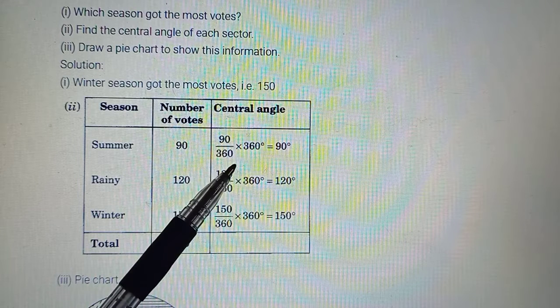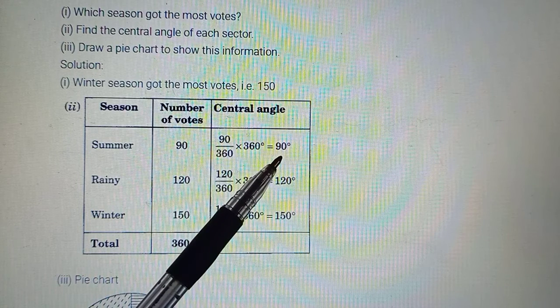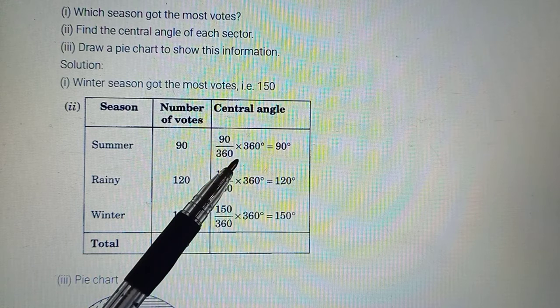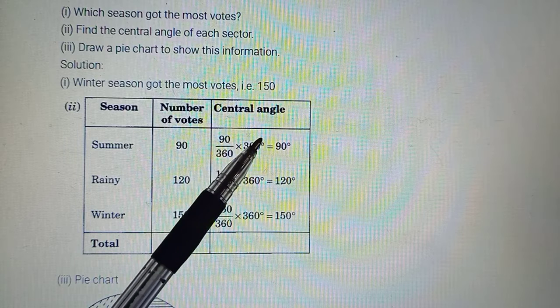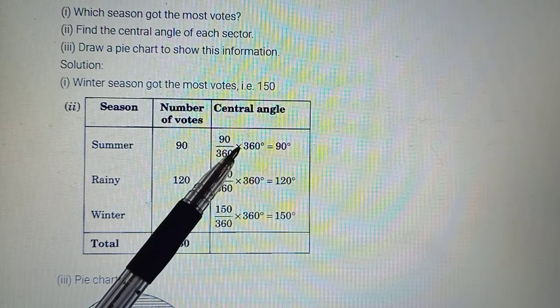So your calculation this time is easy because you have 360. So degrees में भी 90 degree आ रहा है. Every time this will not happen. The denominator can be different out here. But yes, to convert it to central angle, the fraction of the central angle, you have to multiply every time